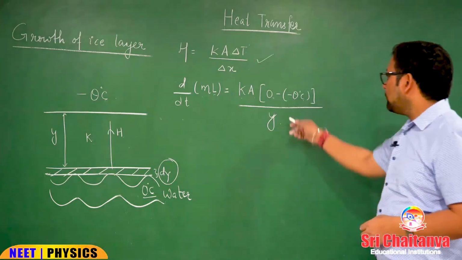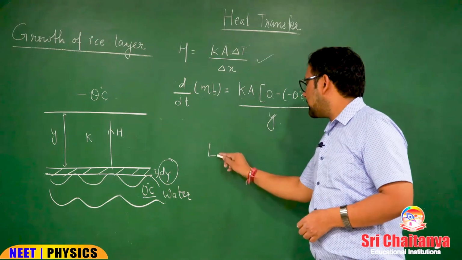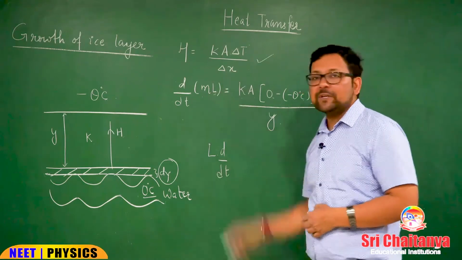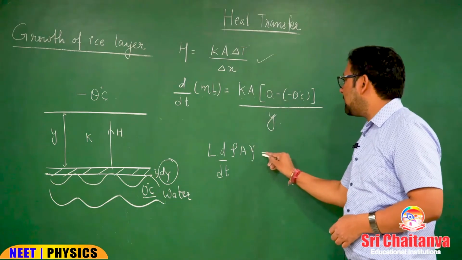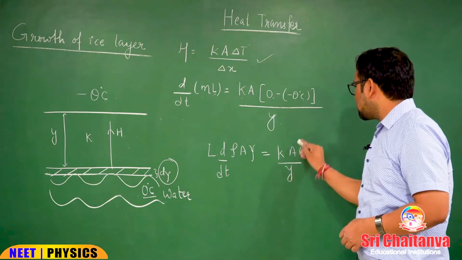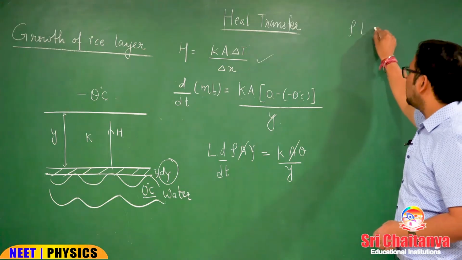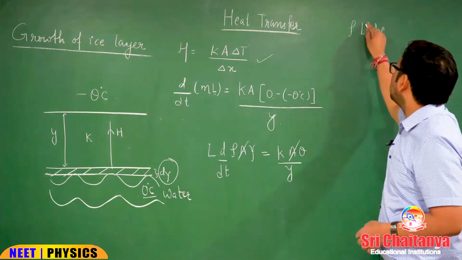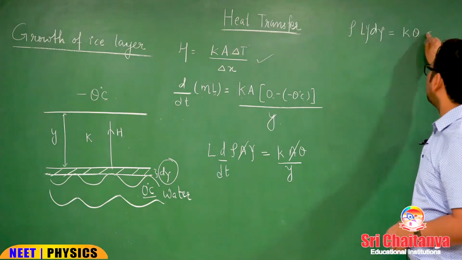Okay. Now, from here if we further solve this, latent heat of fusion is constant, d by dt, what is the mass, dm? What is dm? This is density into area into y, is equal to Ka theta by y. Since A is constant, we cancel it. Density of ice into latent heat into dy, and if you cross multiply, y will be here, y dy is equal to K temperature difference into dt.